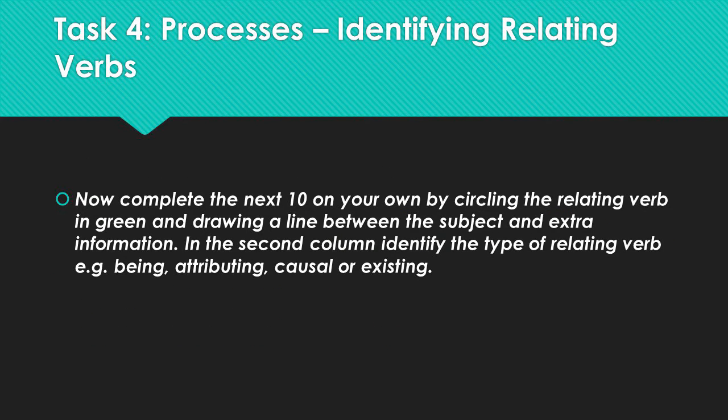In your workbooks, there is an activity that will allow you to test your knowledge. You'll see a group of sentences, and you're asked to circle the relating verb and draw a line between the subject and the extra information that is being presented. In the second column, you're asked to write down what type of relating verb. Is it a being, an attributing, a causal, or an existing verb? We will discuss this in class. Good luck!